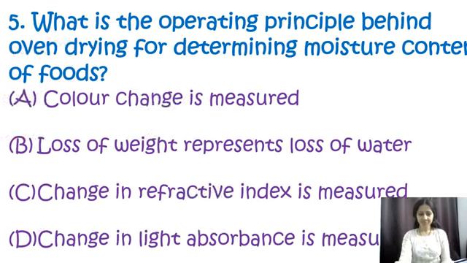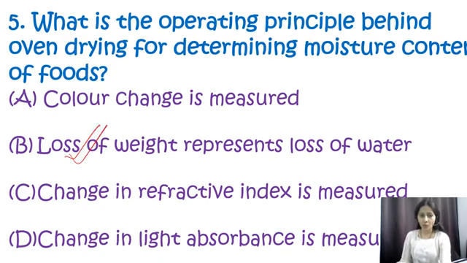Question number 5. What is the operating principle behind oven drying for determining moisture content of foods? Options are color change is measured, loss of weight represents loss of water, change in refractive index is measured, or change in light absorbance is measured. So over here, my correct option will be loss of weight represents loss of water.